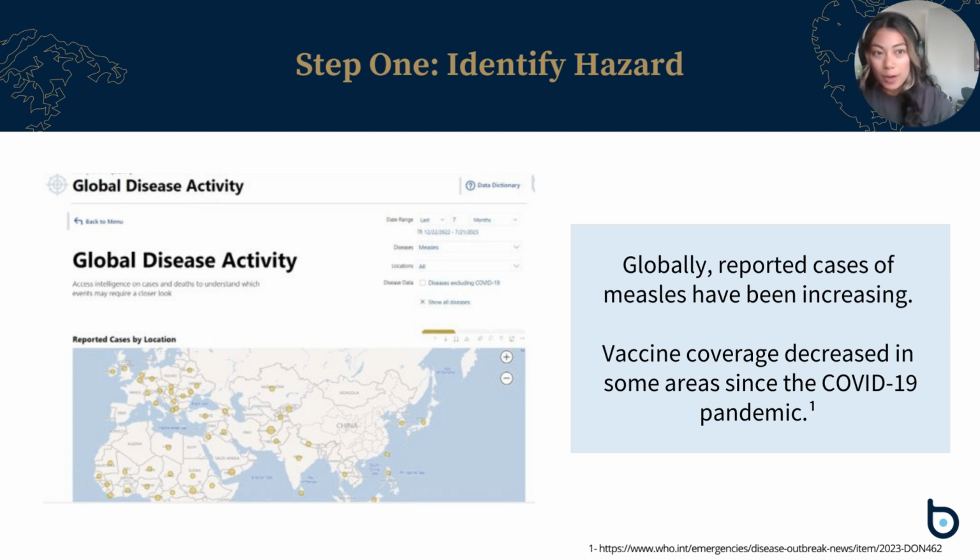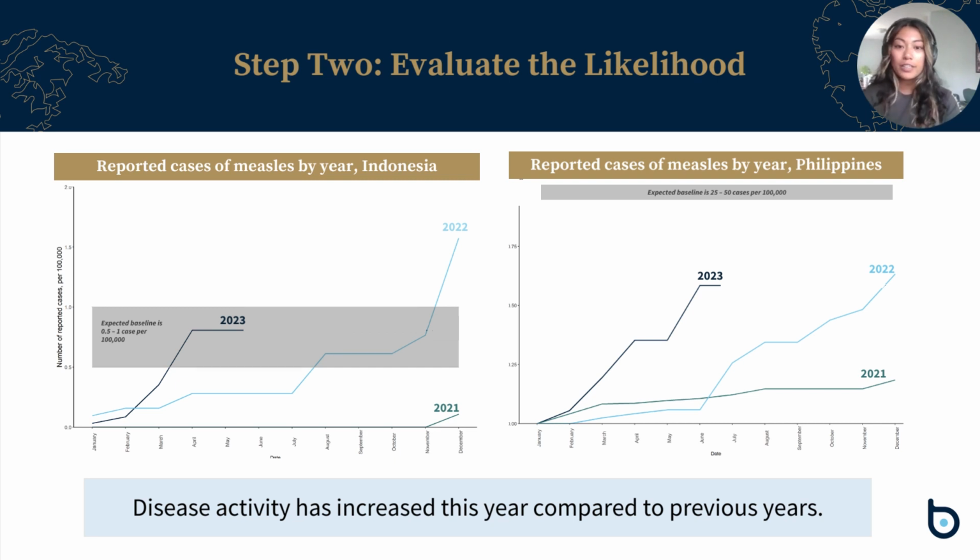Using one of BlueDot's Power BI templates, I can see that measles has been increasing across the globe. In particular, we see a cluster of activity around Indonesia and the Philippines. Paired with intelligence from the WHO, which reports that vaccine coverage has decreased since the COVID-19 pandemic, I decide to investigate further. Next, I evaluate the likelihood by comparing current activity to historical.